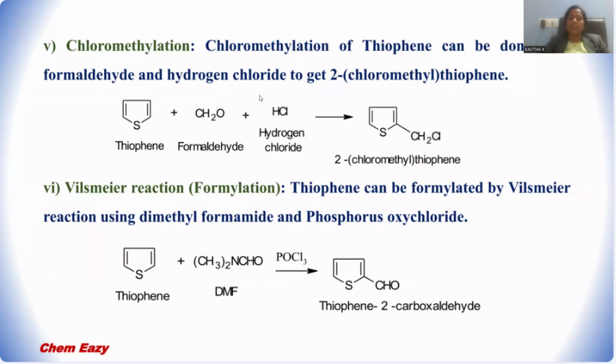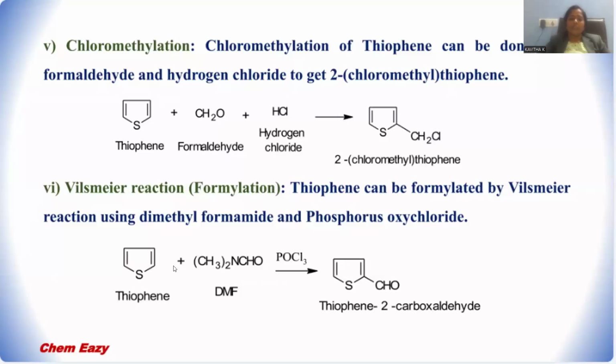Whenever added upon this thiophene moiety, they are able to release CH2Cl at the position number 2, and that is called 2-chloromethyl thiophene. 2-chloromethyl thiophene will be the final product by this thiophene upon reacting with formaldehyde and hydrochloric acid together.